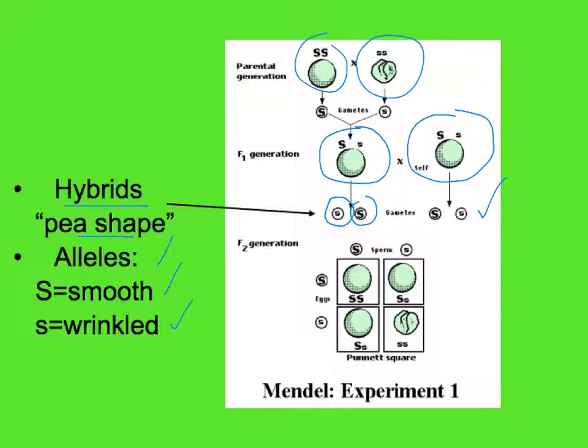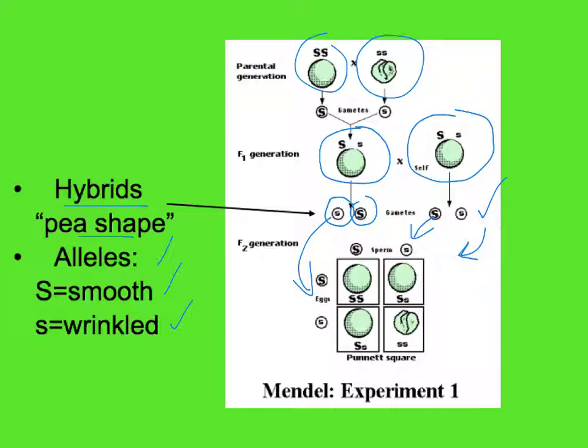Because the F1 generation parents have the ability to produce either a dominant or a recessive allele in each of those seeds, we can use this device down here, referred to as a matrix or a Punnett square. And basically, we would take the gametes that are potentially formed from each of those F1 generation individuals, and we put them on our Punnett square on the top and on the sides.